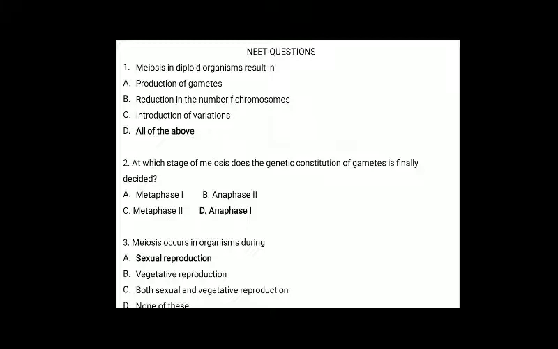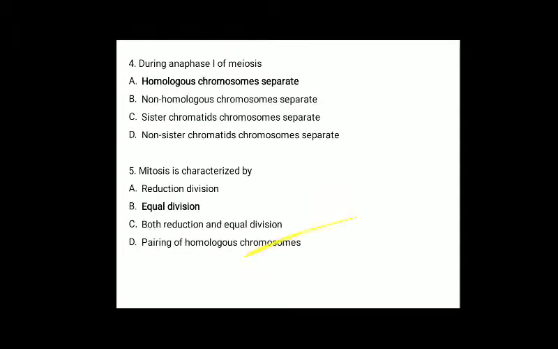Then the third question: meiosis occurs in organisms during sexual reproduction, because the production of offspring by sexual reproduction includes fusion of two gametes, each with a complete haploid set of chromosomes. For this, gametes are formed from specialized diploid cells which undergo meiosis that reduces the chromosome number by half, resulting in the production of haploid daughter cells.